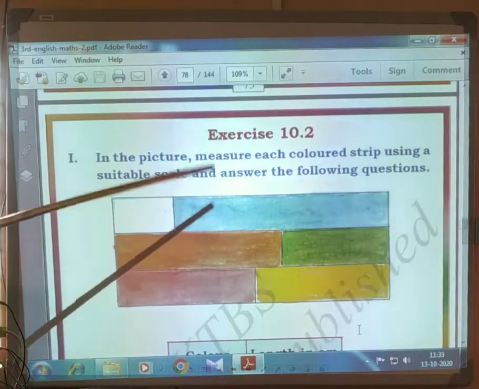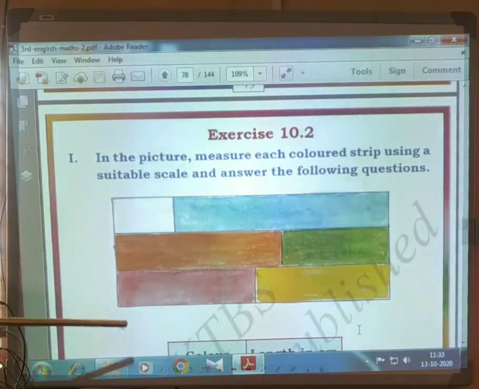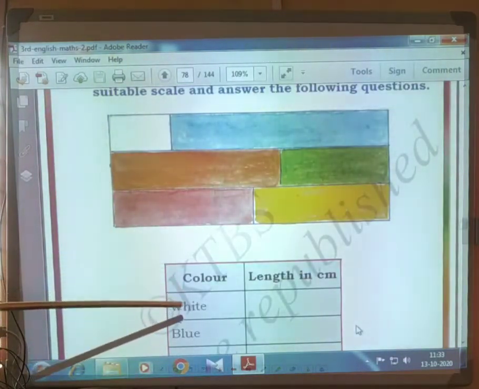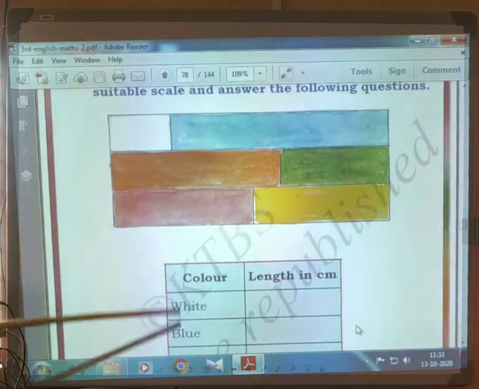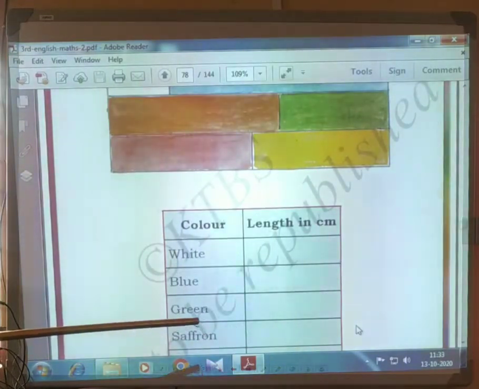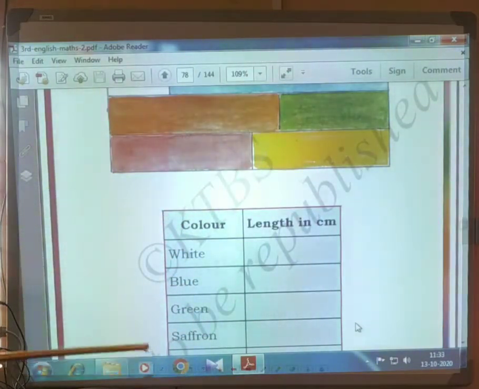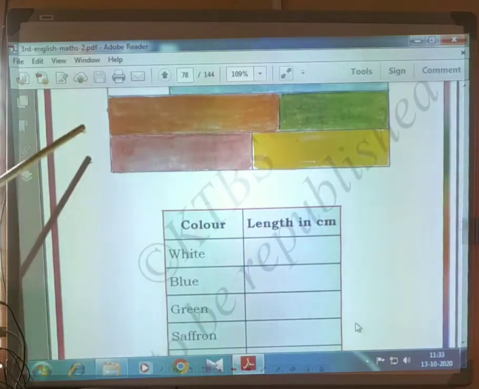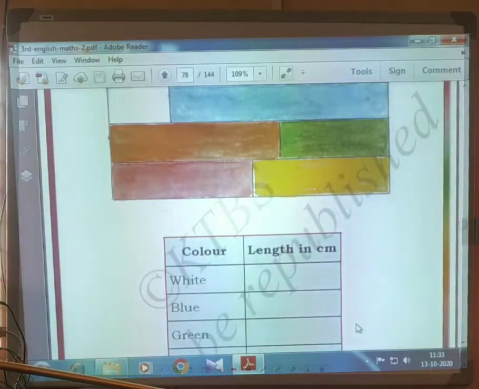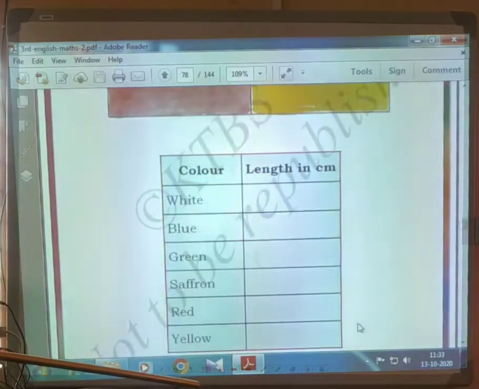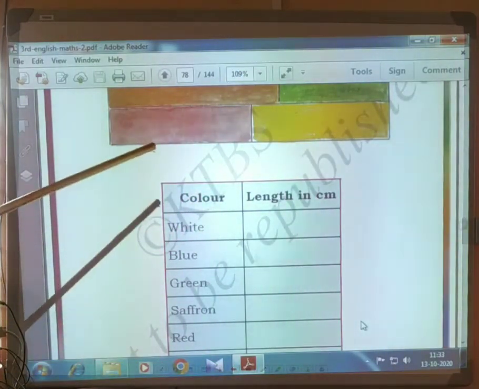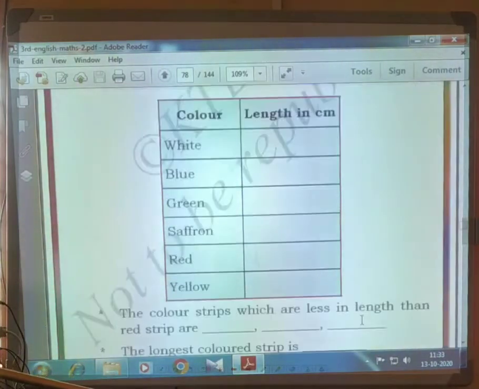See this picture, measure each colored strip using a suitable scale and answer the following questions. White color, how much length? This may be 4 centimeter. Blue color 8 to 10 centimeter. Green color maybe 5 centimeter. Saffron color maybe 6 to 8 centimeter. Red color that may be 8 centimeter. Yellow color 7 to 8 centimeter, maybe, not exact. You have to measure with your scale and record here. You have to do.